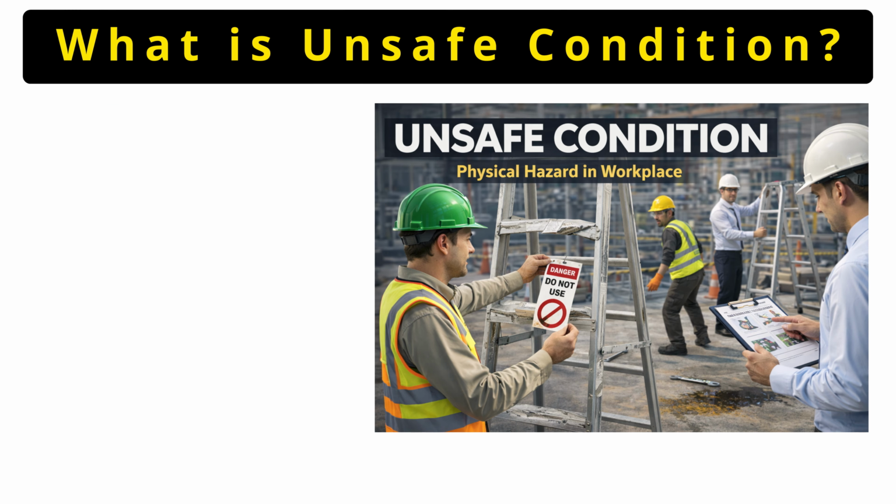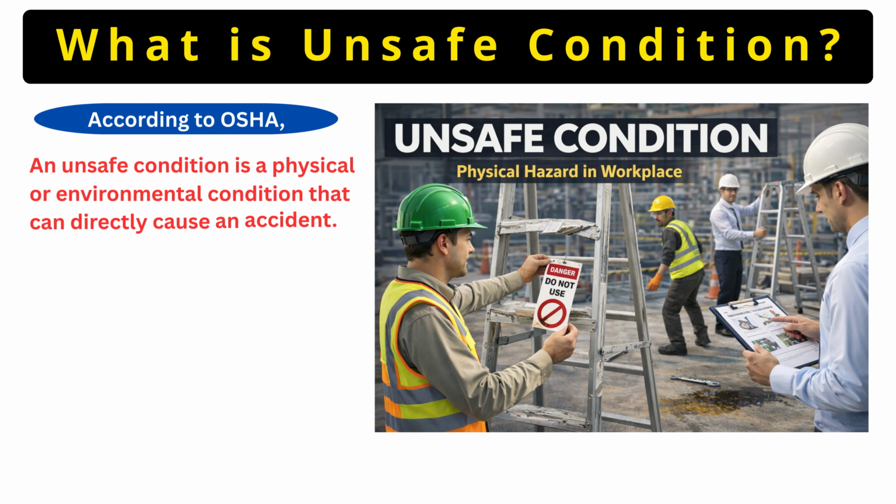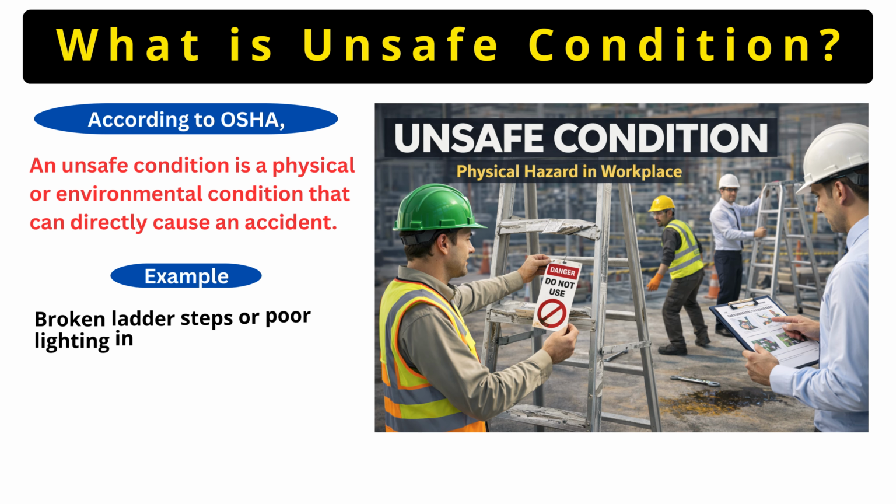Now let us understand what is unsafe conditions. According to OSHA, an unsafe condition is an unsafe physical condition at the workplace. In simple words, unsafe condition means unsafe workplace environment. For example, broken ladder steps or poor lighting at site are unsafe conditions.